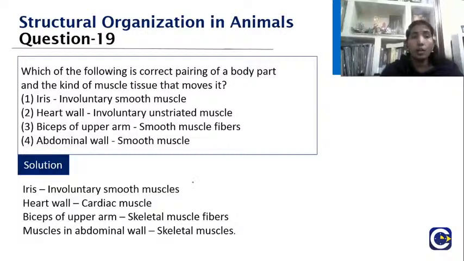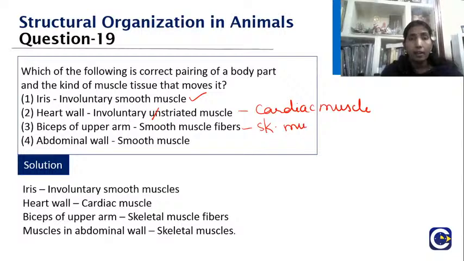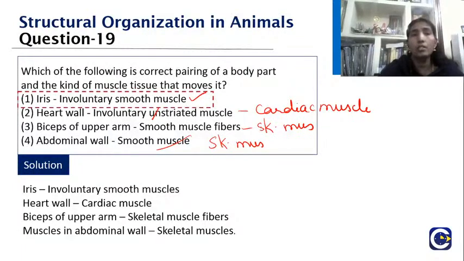So the iris is what? It is the involuntary smooth muscle. What about the heart? It is involuntary, but they are striated. Then only we can call that the cardiac muscle. What about the biceps? It is made up of skeletal muscle, right? And the muscles in the abdominal wall are skeletal muscles, right? That's why they are able to keep a six pack and all. They are exercised skeletal muscles. So what is the right answer?